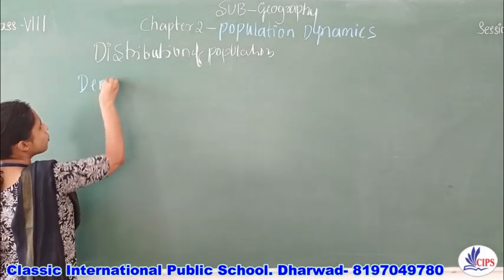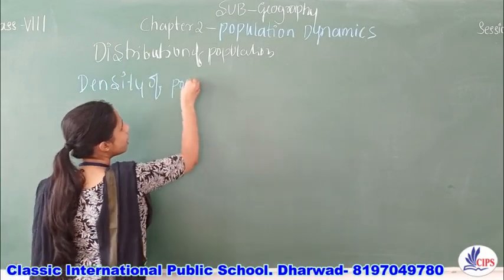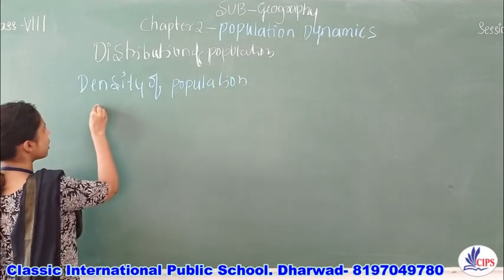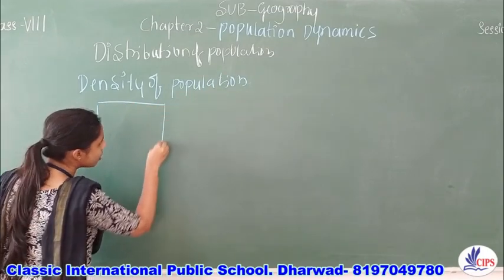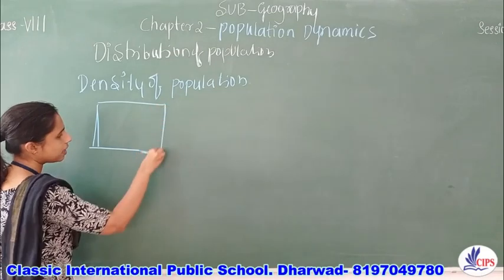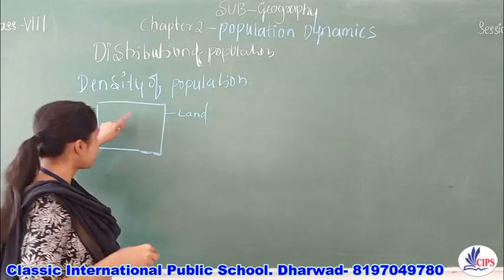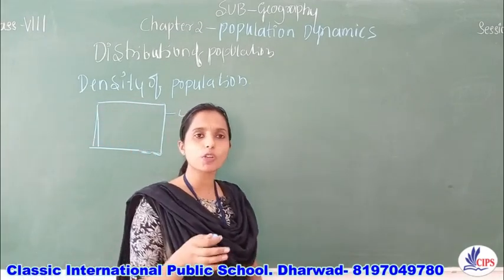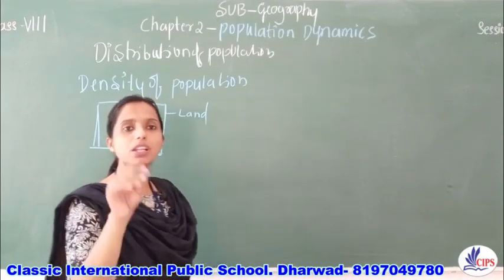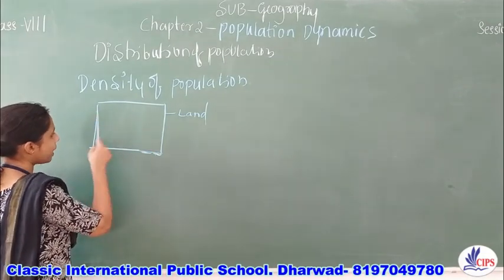What is density of population? Number of people living per unit of land. Take this example. Let's take this area as a land, and on this land, how many people are living, that is what we call density of population, people living per unit of land.